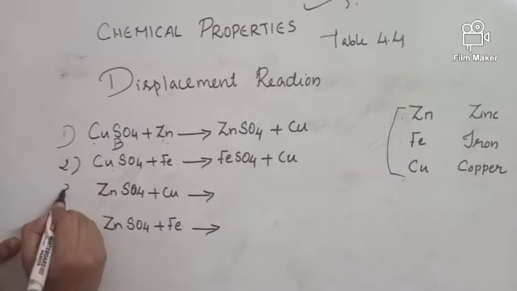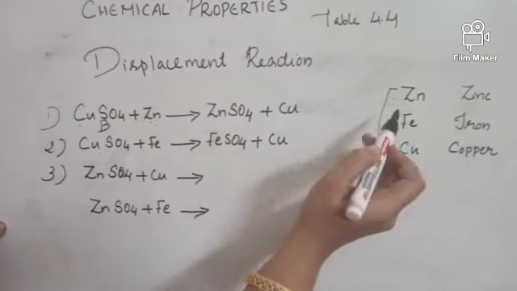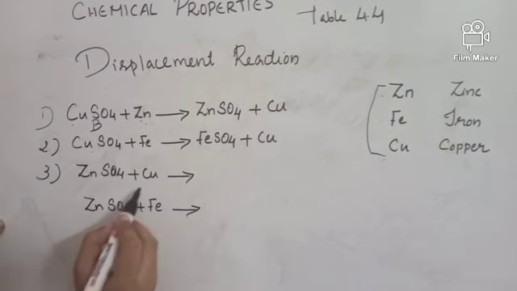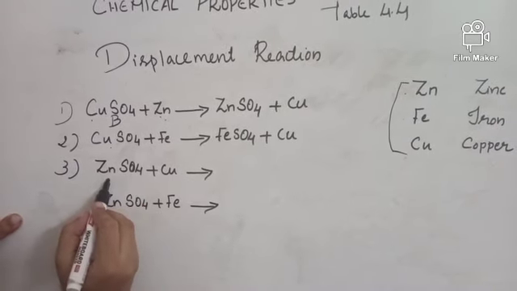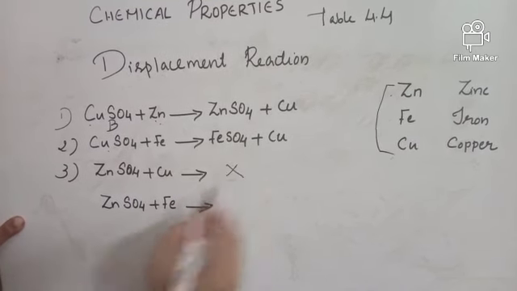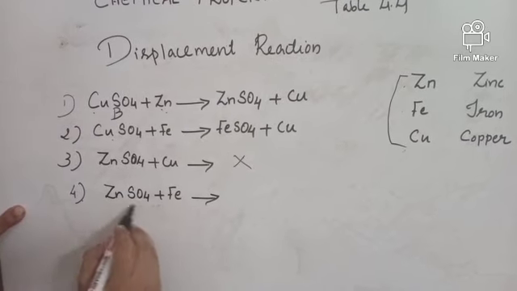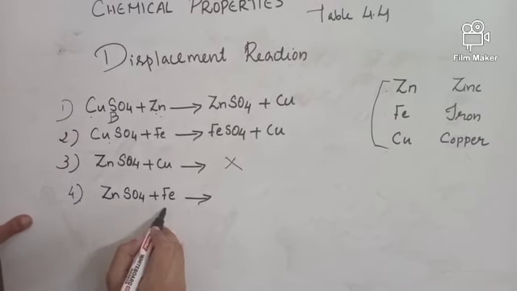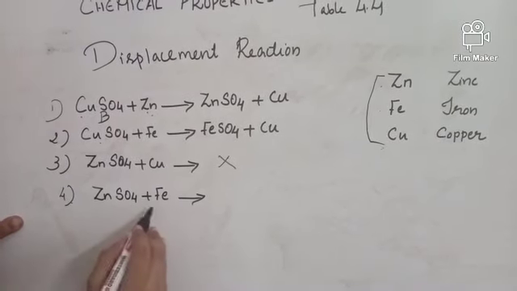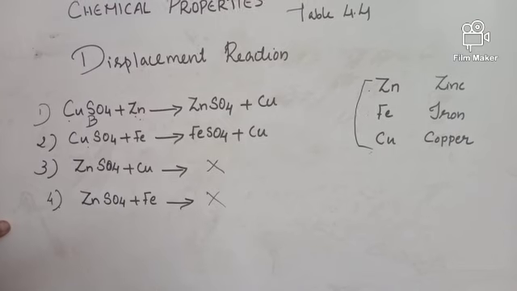Now the third example, zinc sulfate plus copper. You know, copper is less reactive than zinc. So copper cannot displace zinc from zinc sulfate because it is less reactive. So this reaction does not take place. The fourth example is zinc sulfate plus iron. Here also iron is less reactive than zinc. So iron cannot displace zinc from zinc sulfate. This is also not possible.